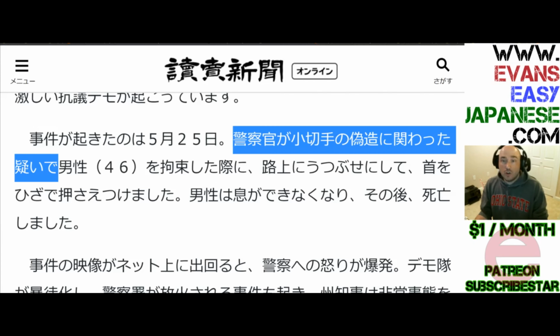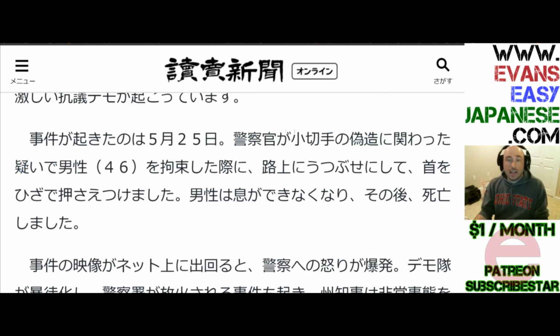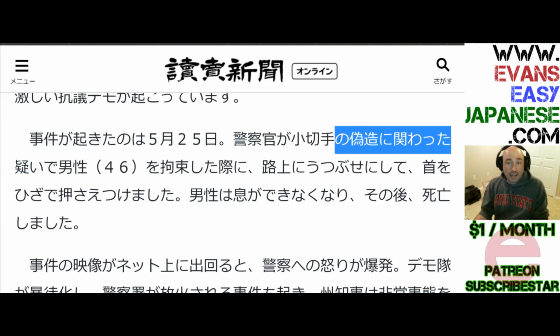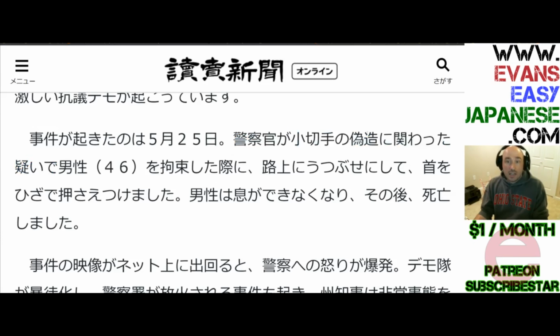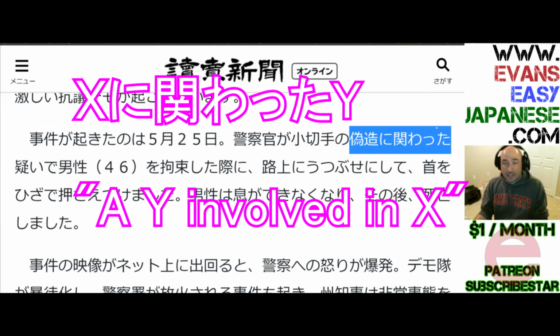Kogite, a check. No gizo, a forgery, a counterfeit check, and notice how check is modifying forgery. So a forgery of a check, a check related forgery, a counterfeit. So it's almost treating it like a check counterfeit or like a counterfeit of a check. Okay, so anyway, ni kakawata, involving, so that was involved, that had involved a forgery of a check. X ni kakawata is the thing that comes after it is involved in what comes before it.